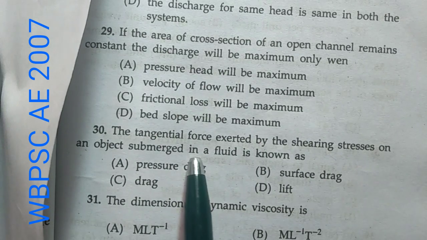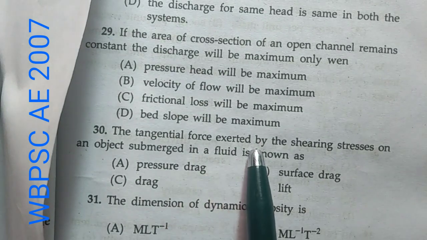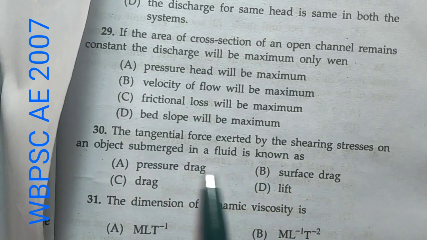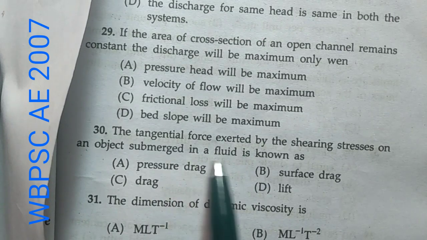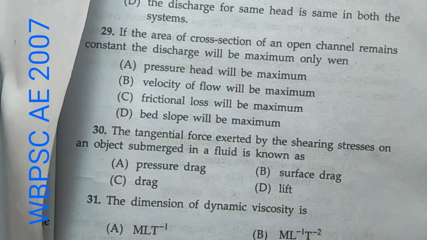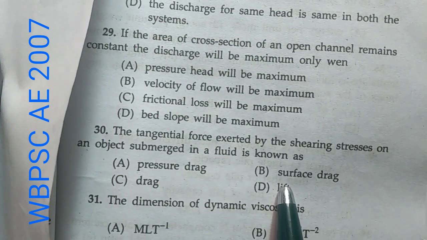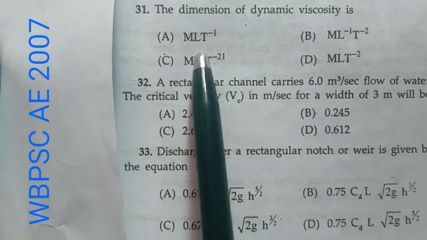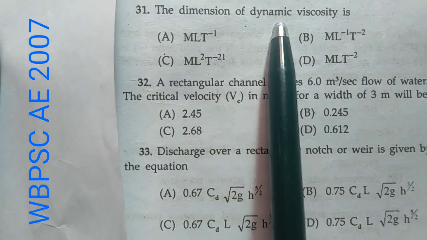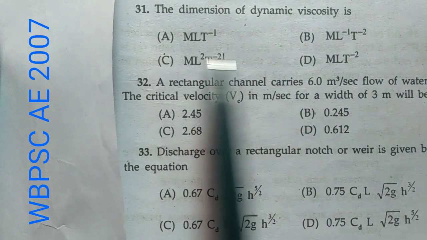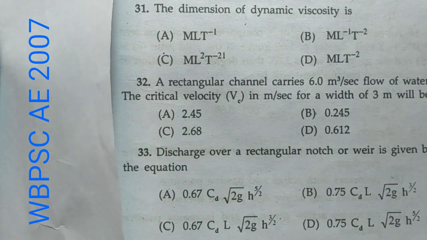Now question number 30. The tangential force exerted by shearing stresses on an object submerged in a fluid is known as, and these are the options. Here it is known as the surface drag. Okay, option B is. Now question number 31. The dimension of dynamic viscosity, and these are the options.